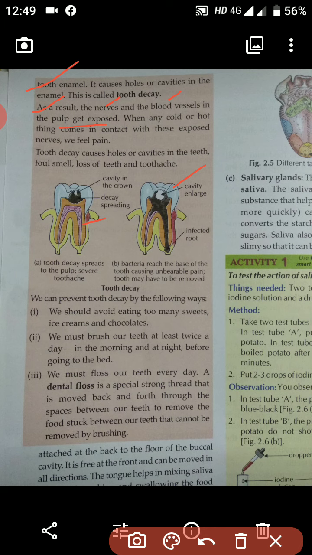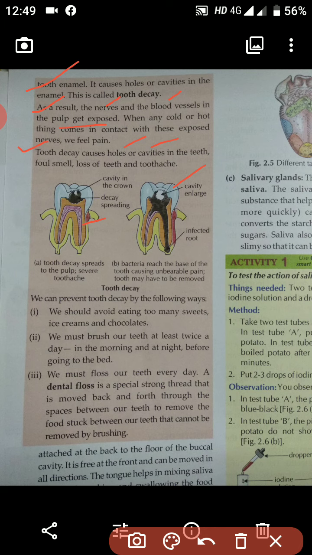When any cold or hot things come in contact with this exposed nerve, we feel pain. So whenever all this kind of exposed thing comes out, we cannot take any hot or cold thing because it will pain a lot. So students, it's very important you should brush your teeth very carefully. Tooth decay causes a hole or cavity in the teeth.